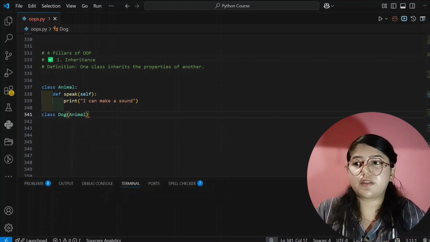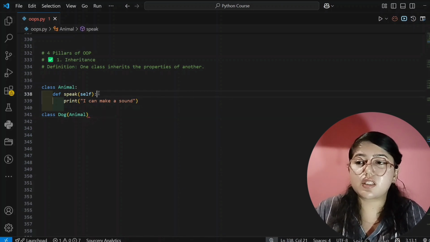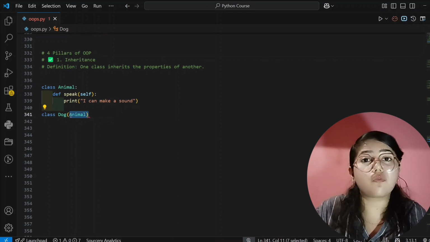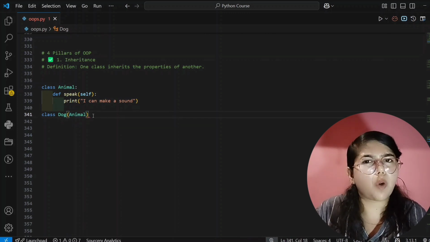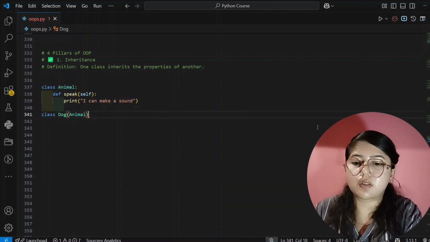Like this you can understand which is the parent class and which is the child class. Our child is inheriting all the properties of the parent, and it can have some extra properties also, but it will inherit all the properties of the parent class.